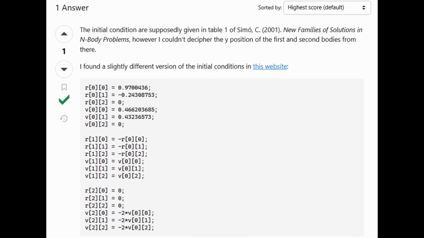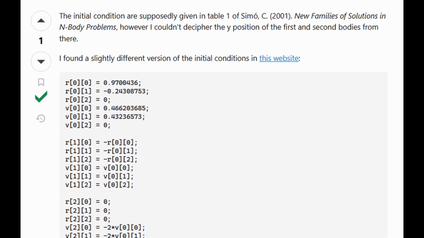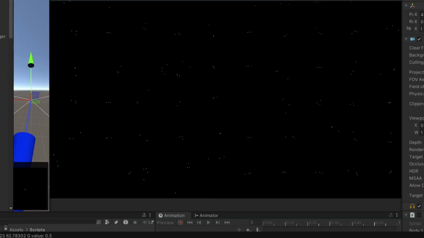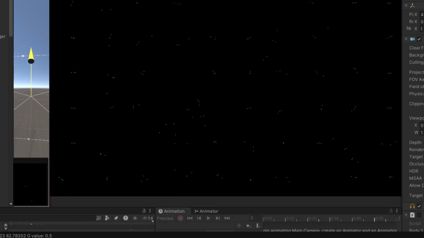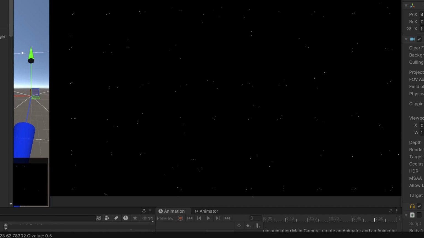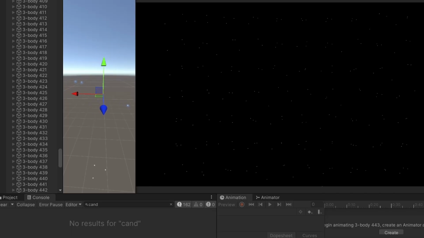So I found some new potential values for the figure 8 orbit online from the Stack Exchange post, and I think with the new system in place, we'll be able to make some progress. I manually set positions and velocities and let the gravity values get randomized on failure. I really wanted to be sure I had something stable, so I set the minimum candidate threshold to 300 seconds, and all I had to do was wait.